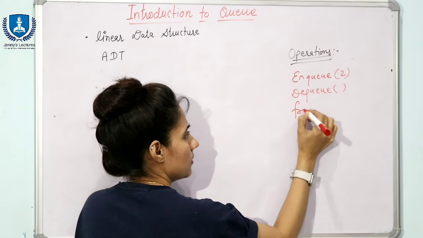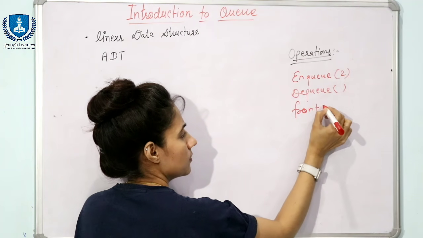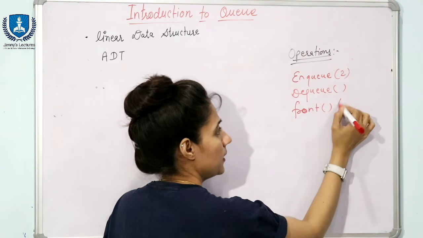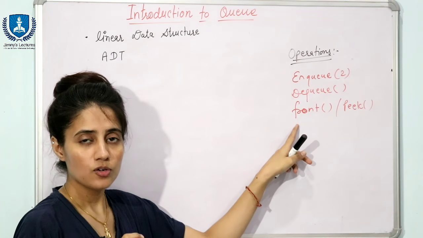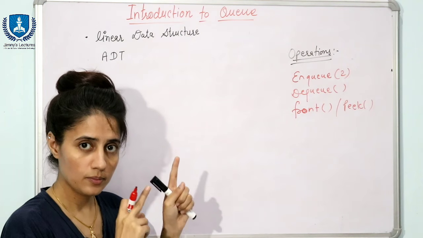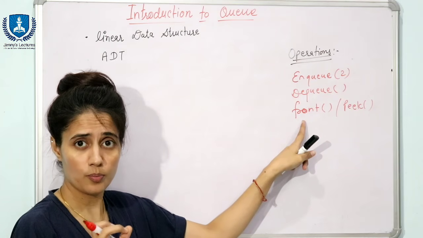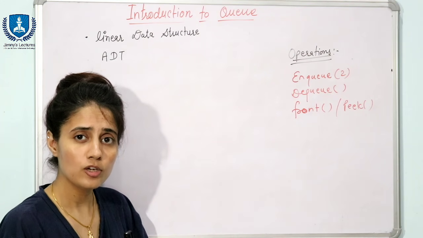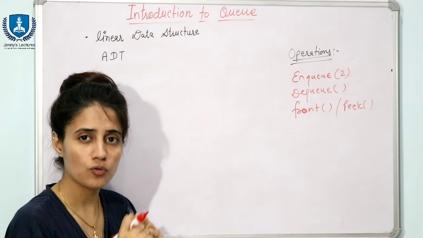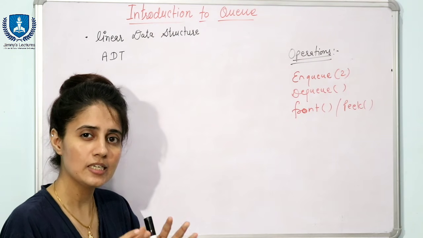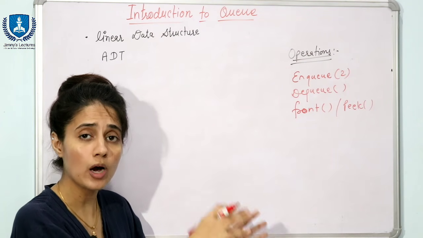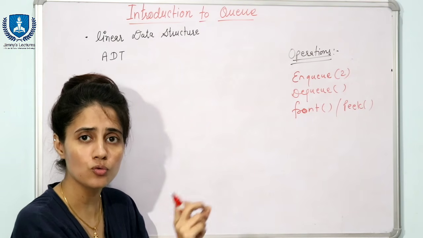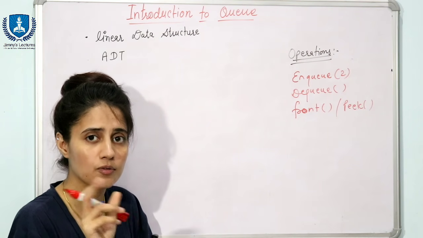Third may be front, or you can say peek. In stack it was top. The motto of this operation is to tell you what is the element at the front of the queue, without removing that element from the queue, or without dequeuing that element from the queue.